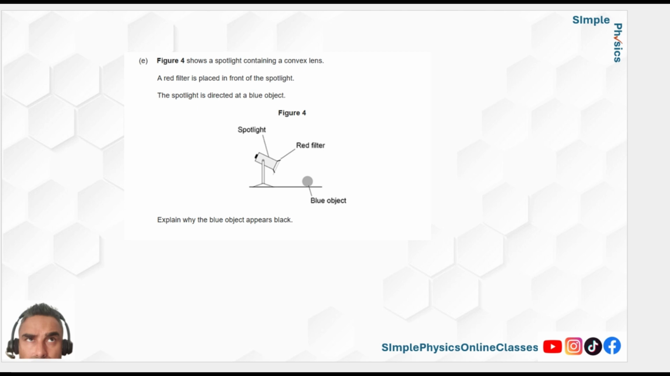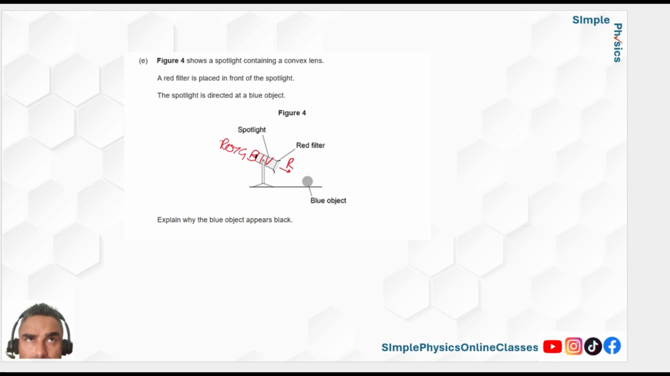Then the next thing they can ask you about is filters. So what does a filter do? It will absorb everything and will only allow that color to go through. So here in this spotlight, you've got all the colors of the rainbow, and what's come out here is only red. But this is a blue ball. So what does a blue ball do? It absorbs all the colors of the spectrum and only reflects blue, but there's no blue coming to it, so it's not reflecting any blue. And that's your answer here.